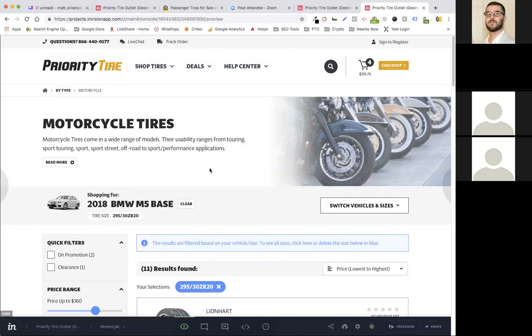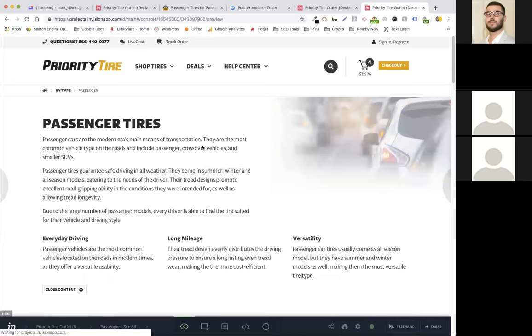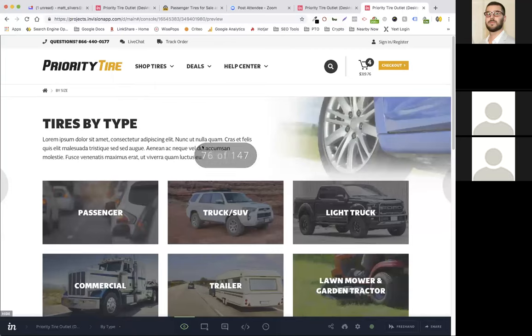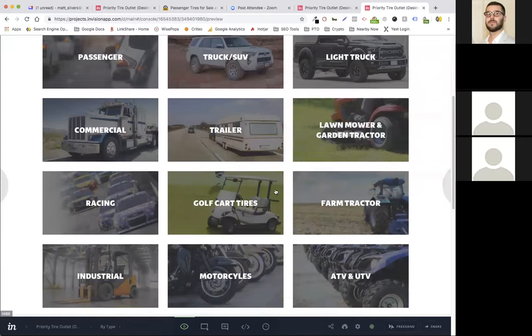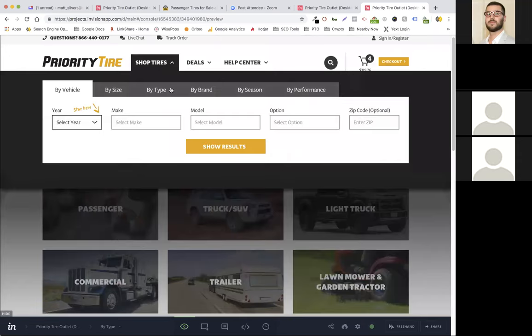The landing page, however, for the shop by type, you had a landing page for that. No, I don't. There was some page where it was showing me passenger, truck, SUV. Oh, right, yes. Sorry, you are correct. This shows all the different types. But how would we get to this page? Because right now we're doing it all via the mega menu. There's no landing page for shop by type currently. So in the new mega menu, we have that there. There's one extra button that instead of directly going into passenger, you can do a shop by type, and it takes you to that landing page. Okay, that makes sense. Same as all these other ones as well.